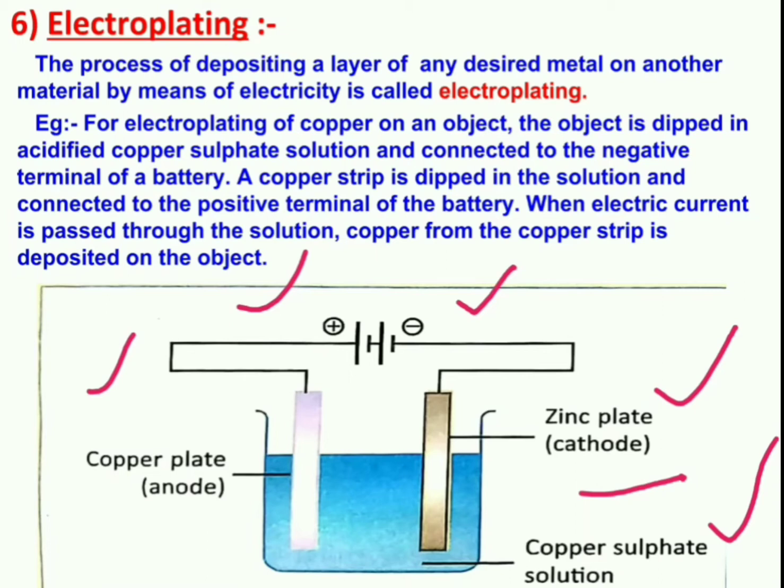Right? So, on passing electricity, what happens? The copper sulfate dissociates into ions and the ions move to opposite side. The copper ions will move towards the cathode and get deposited on the zinc rod. So after some time, the zinc gets coated with the copper metal.